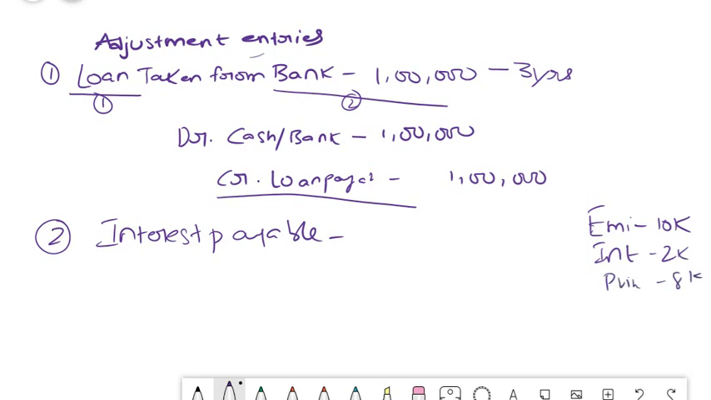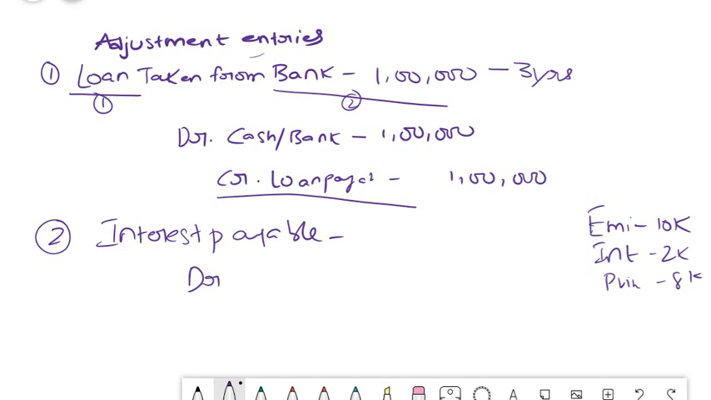Okay, now what is the entry that you have to pass? You just think that loan payable 1 lakh. Now out of this 1 lakh, principal 8k is reduced, isn't it? That means in your EMI, principal is also included. That means out of this 1 lakh, your obligation of 8,000 is getting reduced. So what do we need to do now? We just need to pass an opposite entry to this.